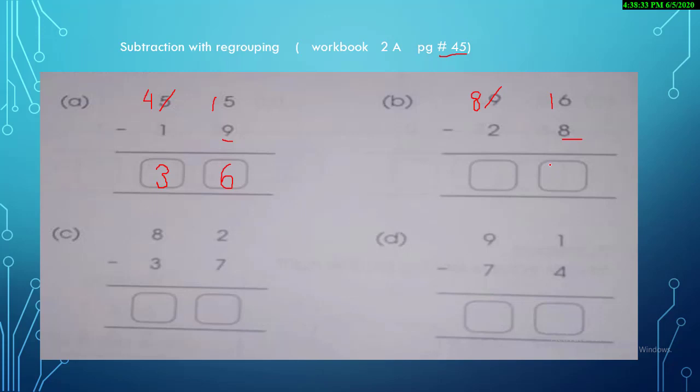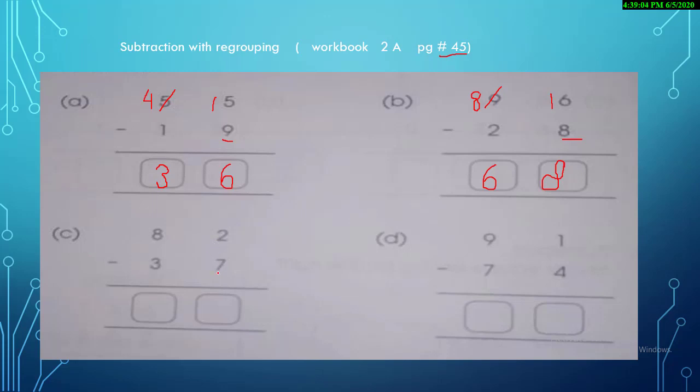16 minus 8. Now what will be our answer? Answer will be 8. Yeah. Oh, don't laugh at my handwriting, okay? I'm just using my mouse to write it, but I'm sure you all will write it very beautifully in your workbook. 8 minus 2. Okay, what will be the answer? 6. Yes.